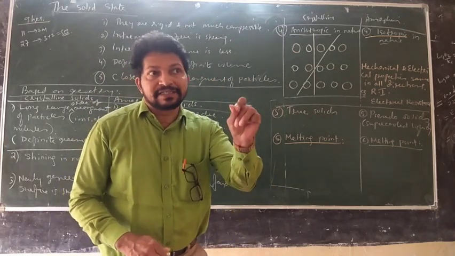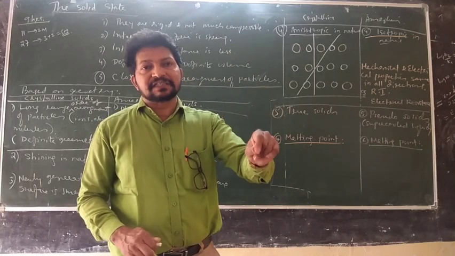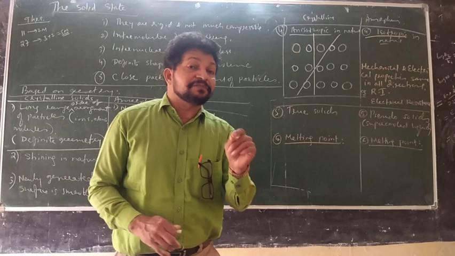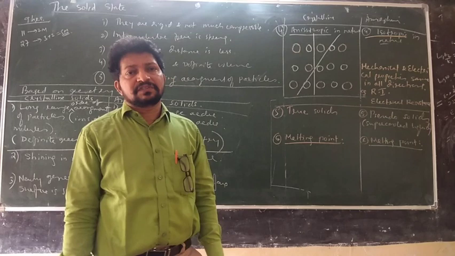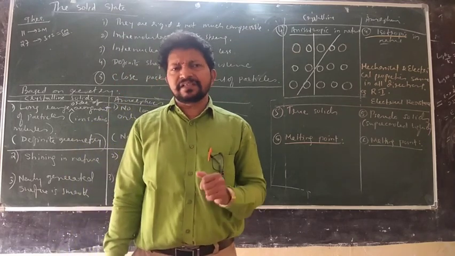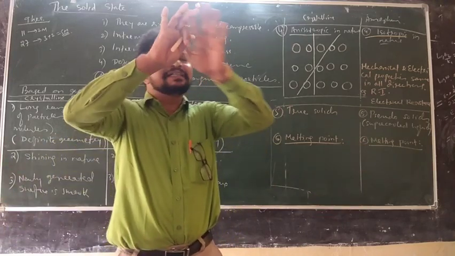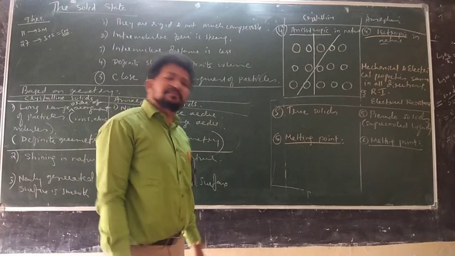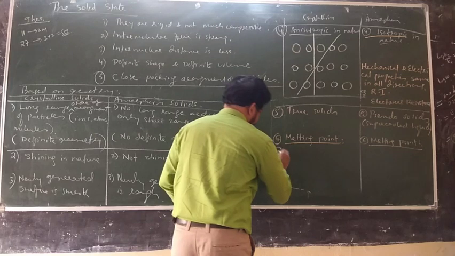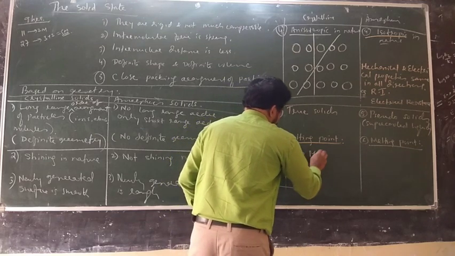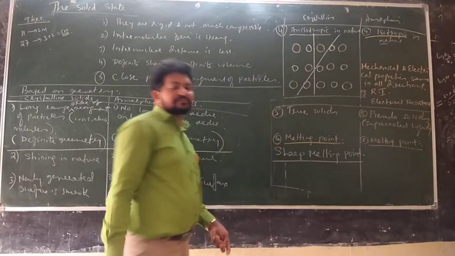You go on heating it: 100, 110, 120, 125, 130, 135, 140, 145, 146, 147, 148. Still it is a solid only. 149, solid only. 150, at once the entire crystal melts. So this is called a sharp melting point. Crystalline solids have a sharp melting point.